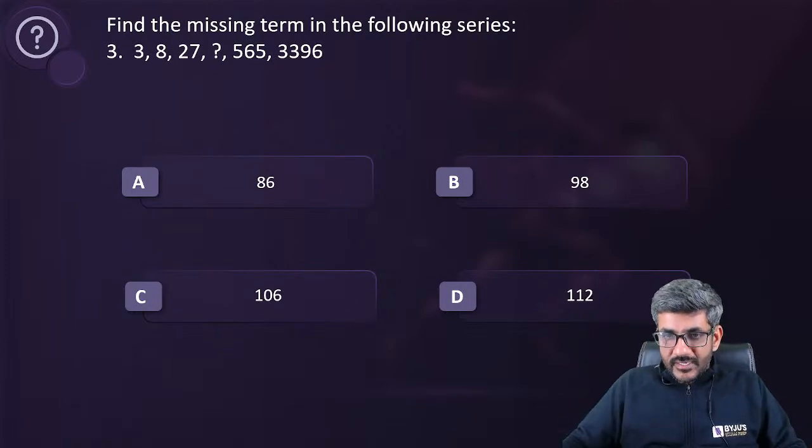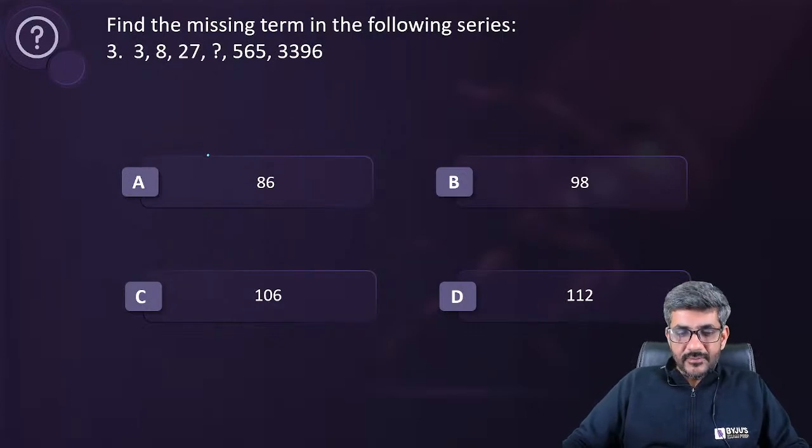So everyone is saying D, that is 112. Okay, Anukrit has got D. Shelja has got D. Karthik has got D.